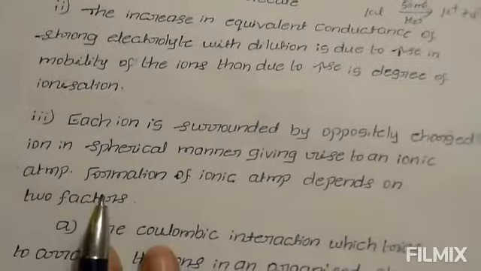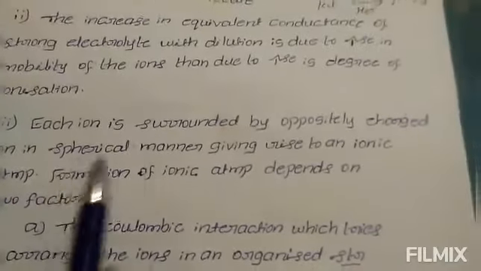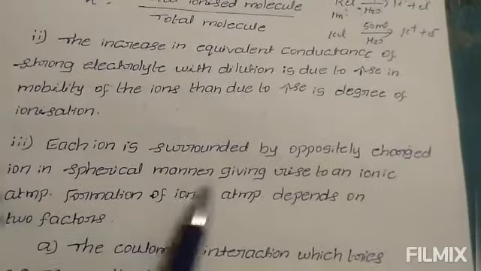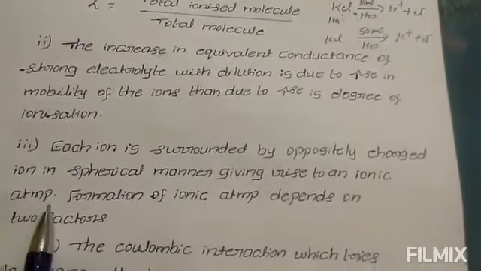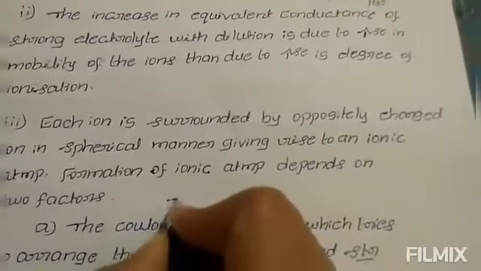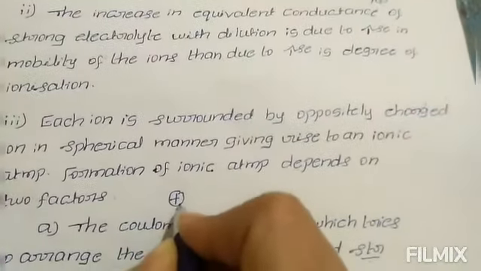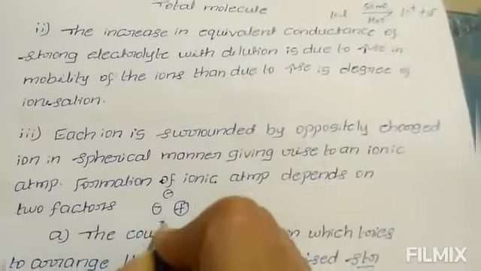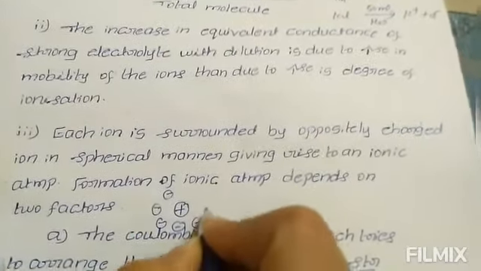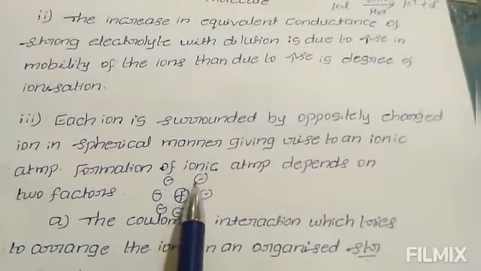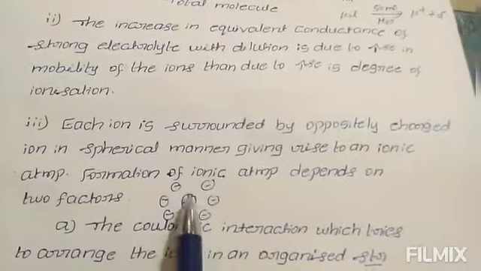Next point. Each ion is surrounded by oppositely charged ions in a spherical manner, giving rise to an ionic atmosphere. That means if the central ion is a positive ion, it is surrounded by negative ions in a spherical manner.